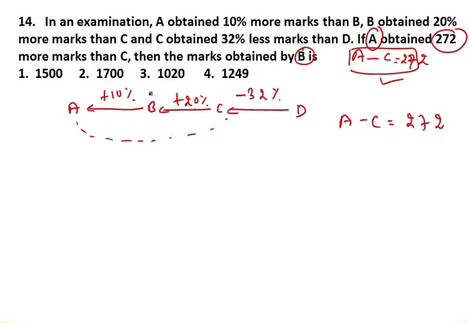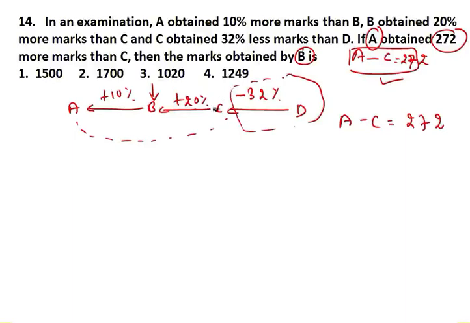So it wants to know the marks obtained by B. Now in this particular question, is there any significance of this D? Can you see any significance? Nothing. You just omit this D part, because in the question it doesn't have anything to do. In the process of getting the answer, D doesn't have any significance.